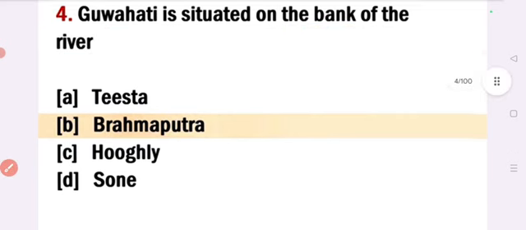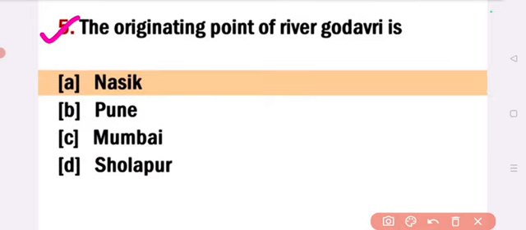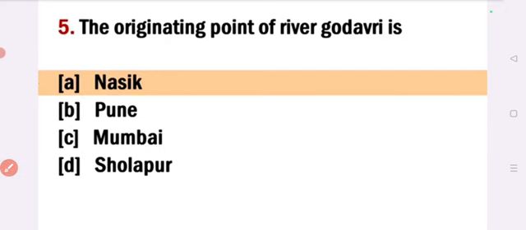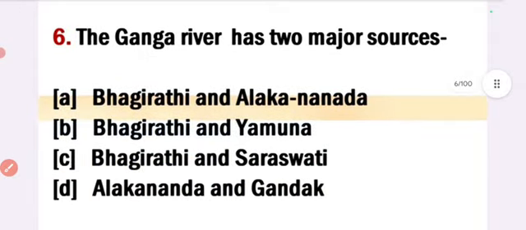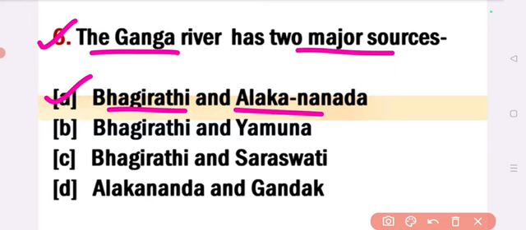Next question is, the originating point of river Godavari is? Answer, option A, Nasik. The originating point of the river Godavari is Nasik. Next question is, the Ganga river has two major sources. Answer, option A, Bhagirathi and Alakananda. The Ganga river has two major sources, Bhagirathi and Alakananda.